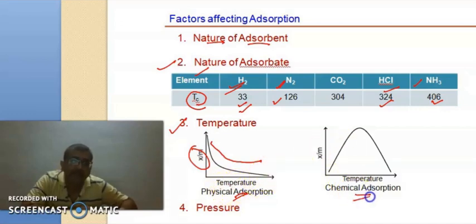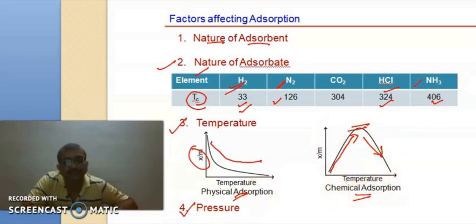But for chemical adsorption, we have seen that it first increases with increase in temperature. It reaches a maximum value and then starts decreasing, because at very high temperatures there is a possibility of breaking of the bond also, and because of that it decreases at higher temperatures. Hence a bell shaped type of curve will be present for chemical adsorption.